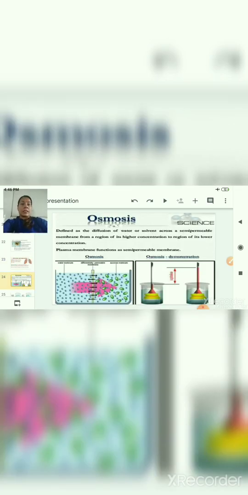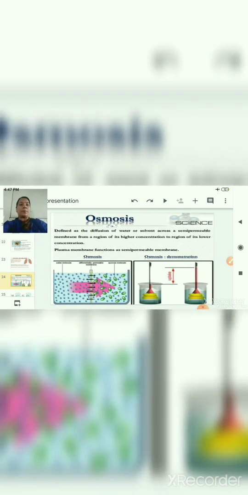Now let us discuss another type of passive transport, that is osmosis. It is defined as a type of diffusion in which a semi-permeable membrane is involved. Here also the movement of solvent molecules or water molecules takes place from the region of its higher concentration to the region of lower concentration.